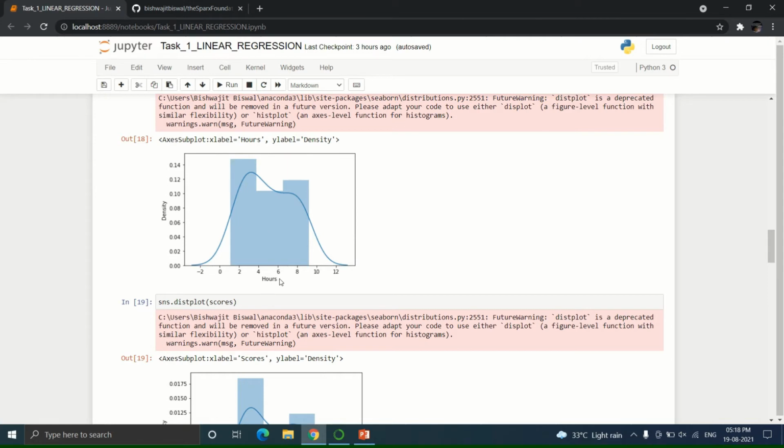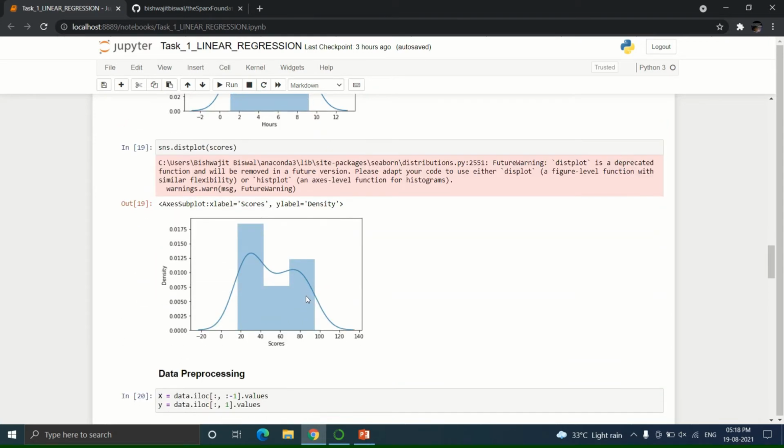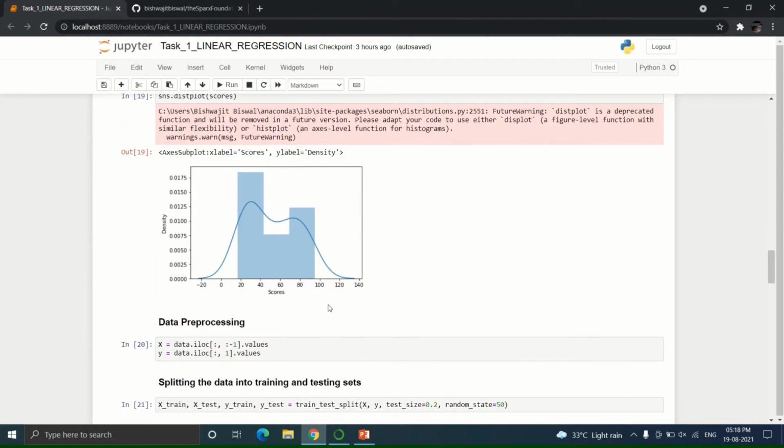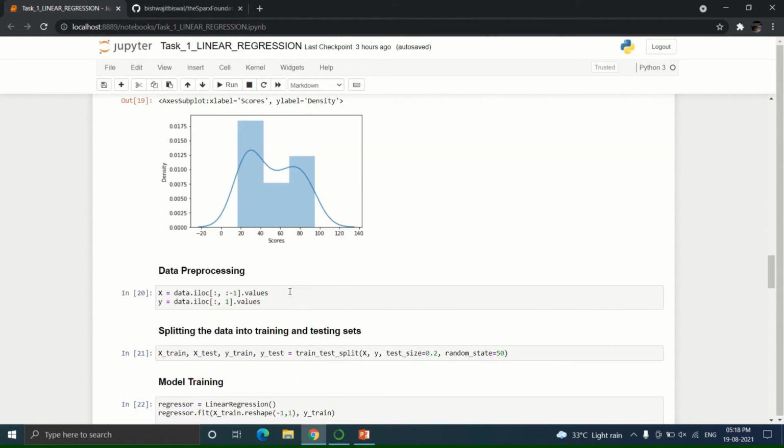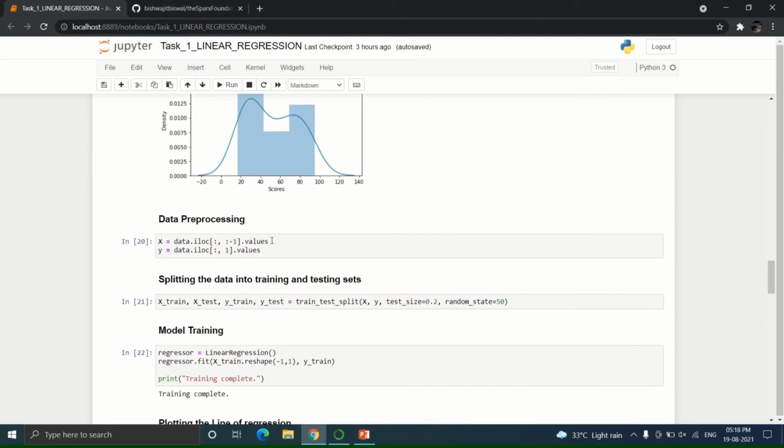Now the next step involves the division of data into attributes and label, that is data pre-processing. Now in the next step I am splitting the data into training dataset and testing dataset. Like here 20% data is used for testing and the other is used for training dataset.